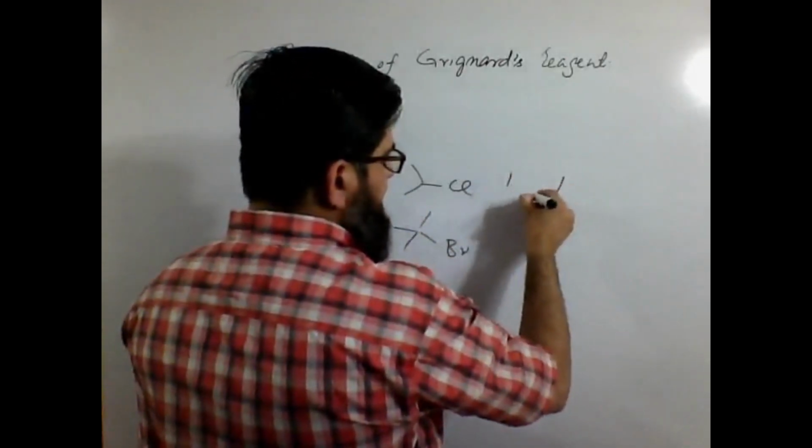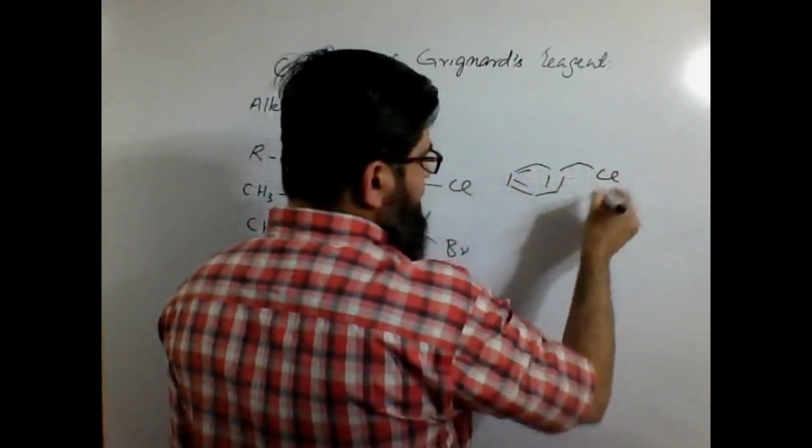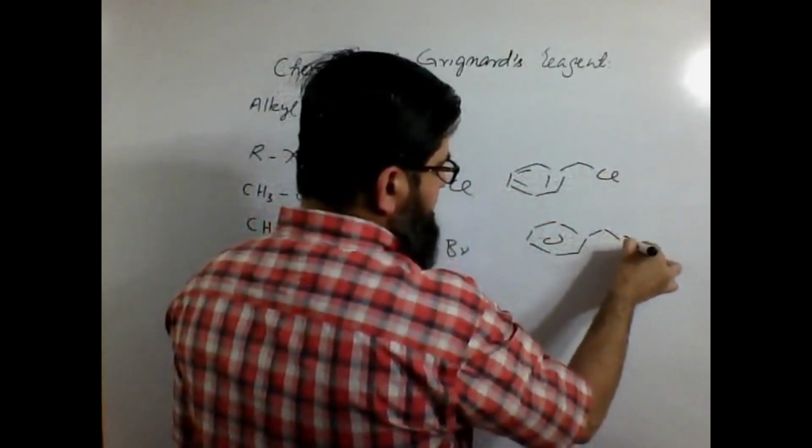Similarly we can use benzyl chloride, we can use benzyl bromides.